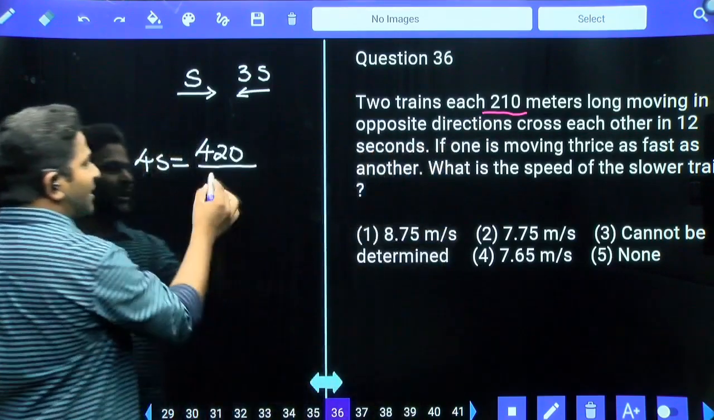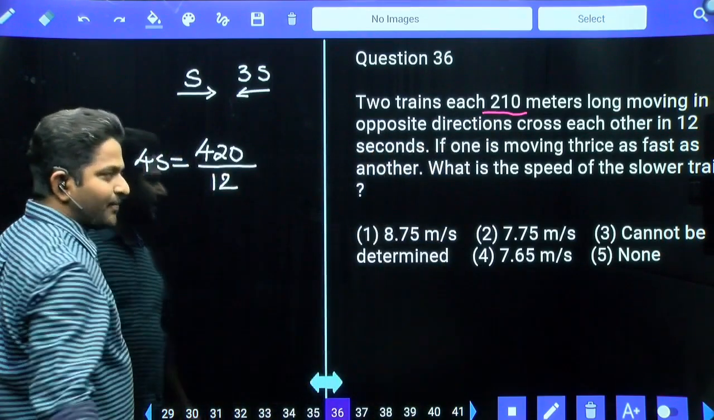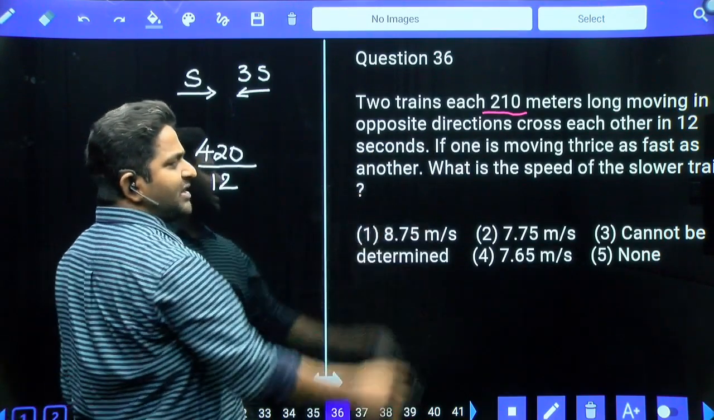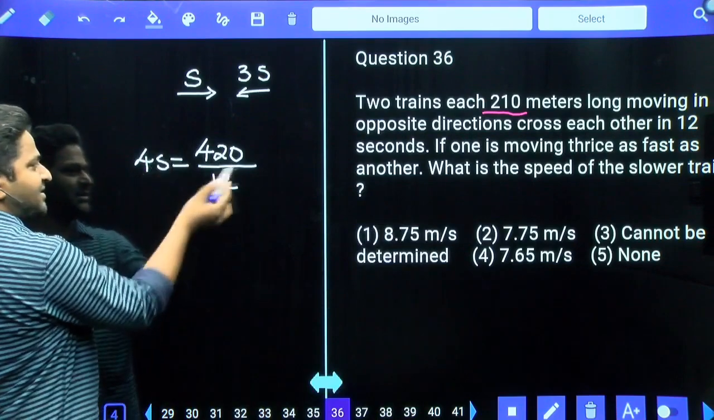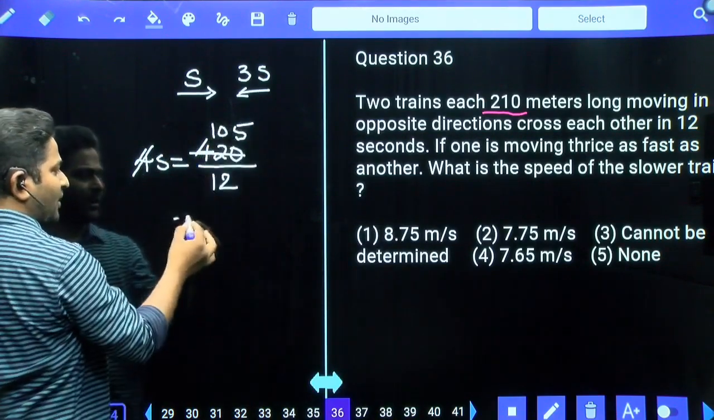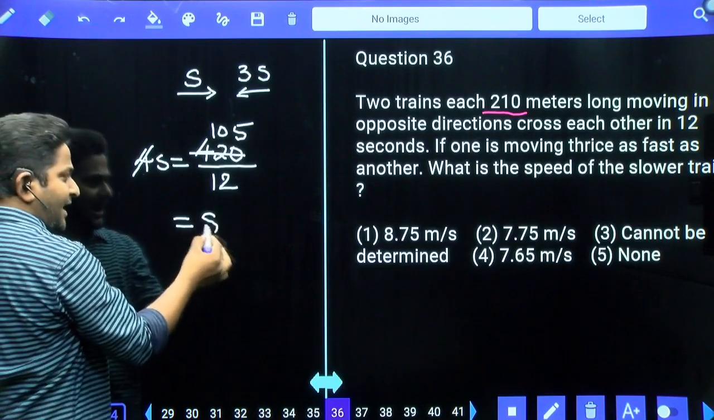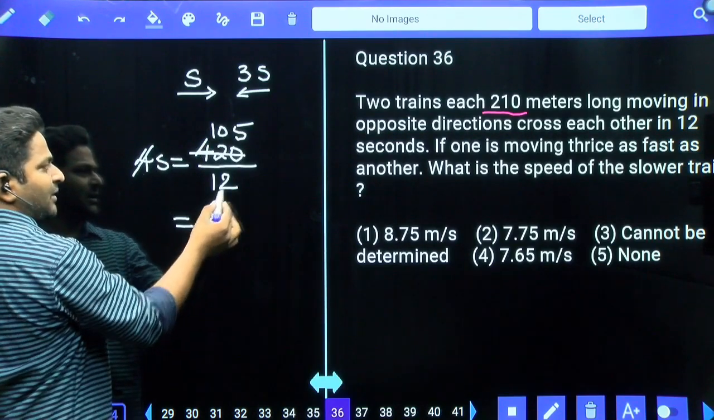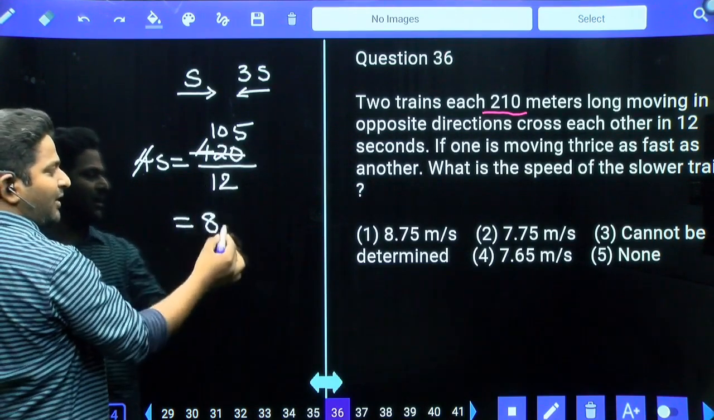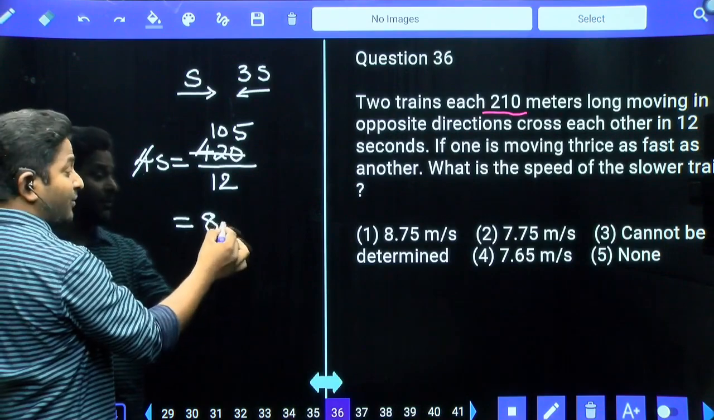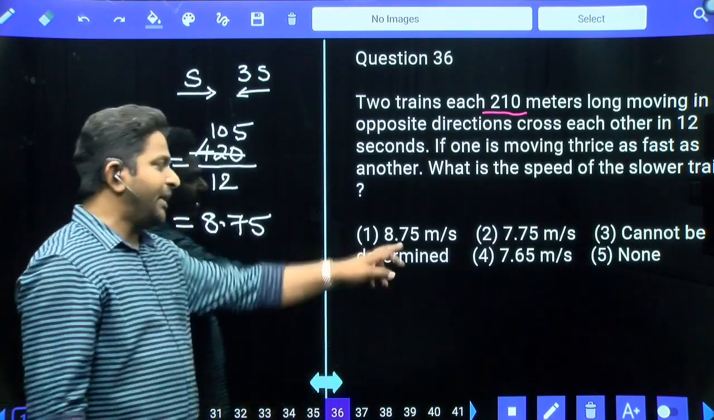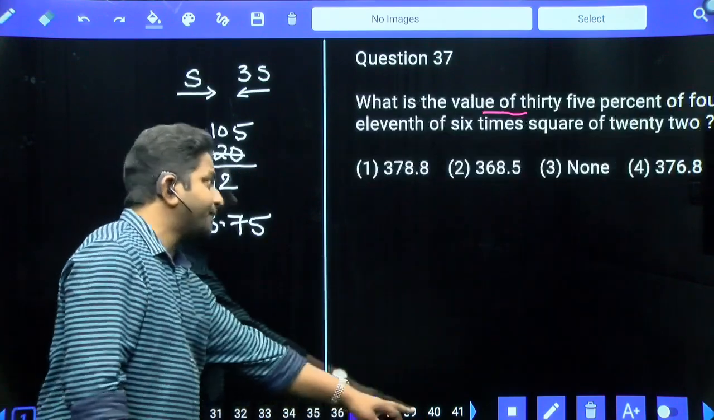And in what time did they cover each other? 12 seconds. Now, your question is, what is the speed of the slowest train? That is, s is equal to how much? 4s is 105 times here, 12, 8 times 12 is 96, and then we have 9 by 12. 9 by 12 in the sense 3 by 4, that is 0.75. 8.75 meters per second, first option is the answer.